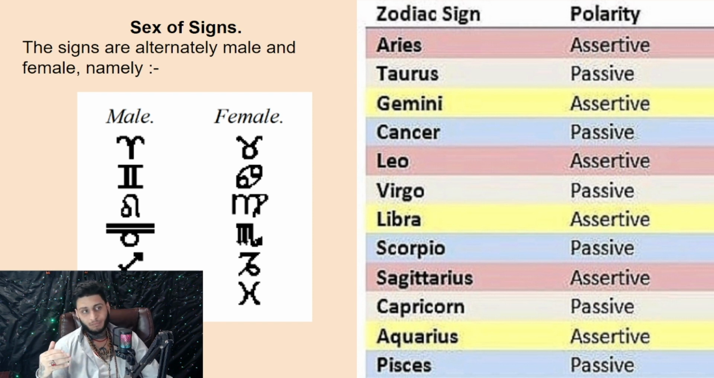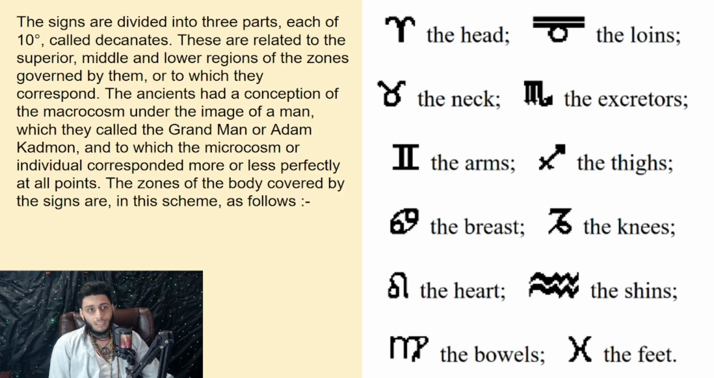So, we understand these things are working in duality. Everything in this cosmos is working off duality. For each pole, there should be another pole to come to it. A negative should have its positive. A masculine should have its feminine. A passive, its assertive. The signs are divided into 3 parts, each of which are 10 degrees, called decanates.